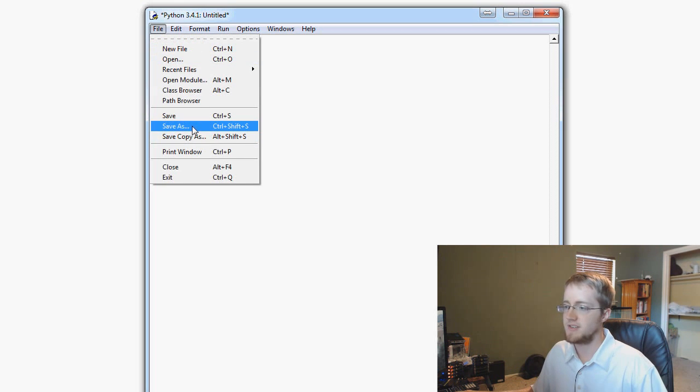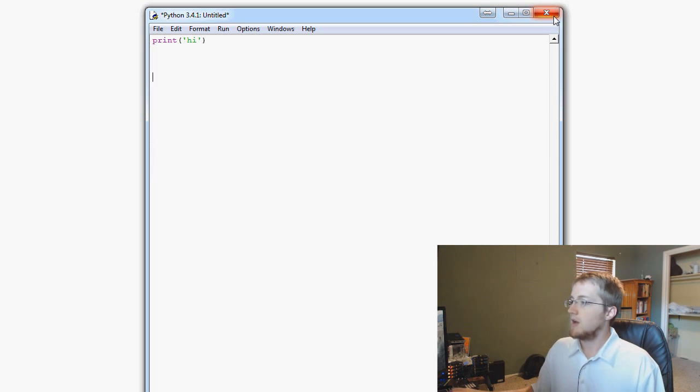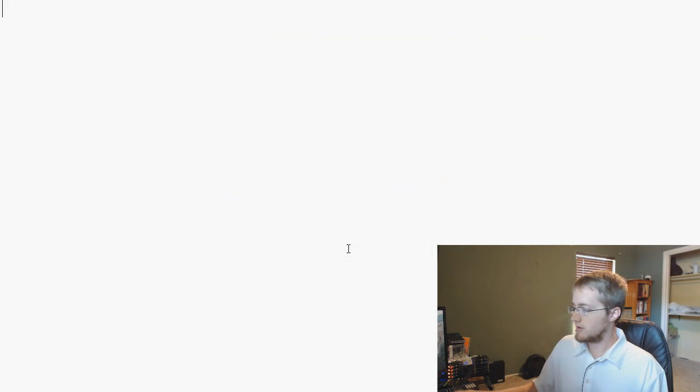And then also, to run it, you'll have to save. So just go File, Save it as something, whatever it is you want to call it, .py, whatever. So with that, sorry if that was a little long-winded for some of you who already have PyGame installed and downloaded, but I needed to cover that just for anybody who doesn't have that. And now we're ready to actually do some basic PyGame code.